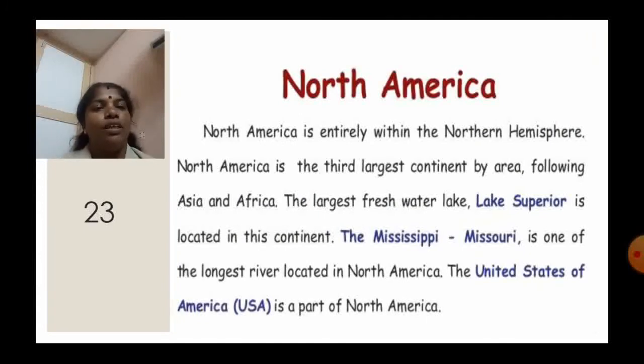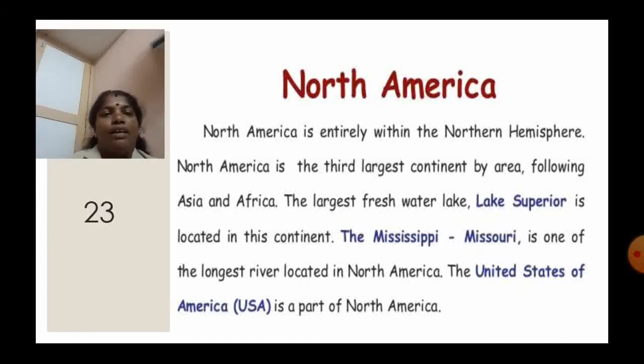Next, we are going to see North America. Here, North America is the third largest continent in the world. North America is entirely within the northern hemisphere. Already we have studied the northern hemisphere is above the equator. The equator passes through the center of the earth. So above the equator is the northern hemisphere, and below the equator is the southern hemisphere. So North America is entirely within the northern hemisphere.